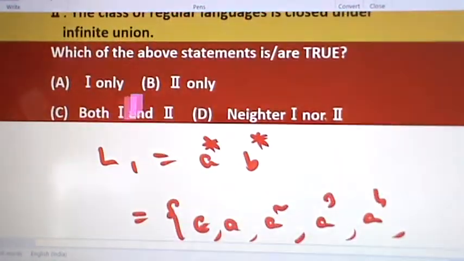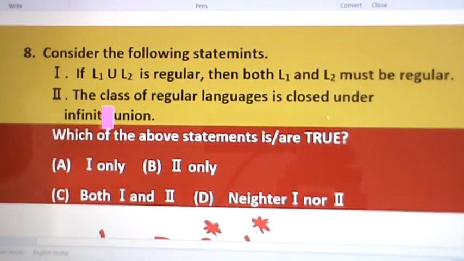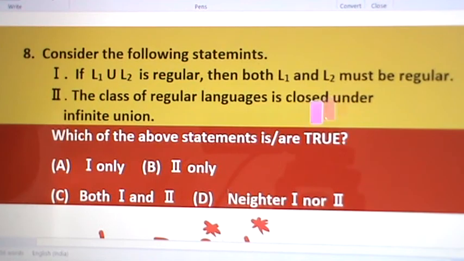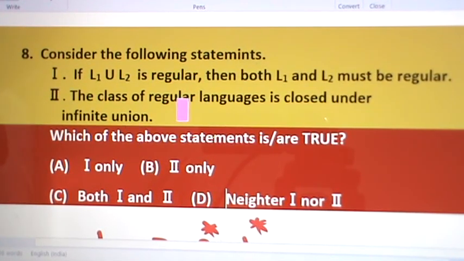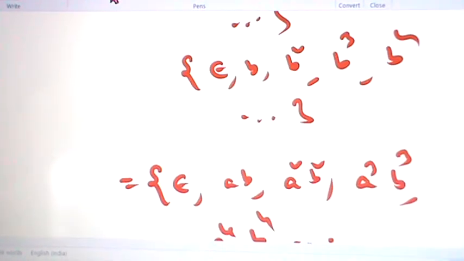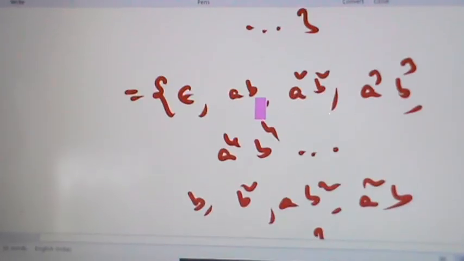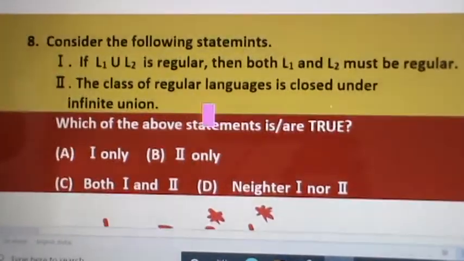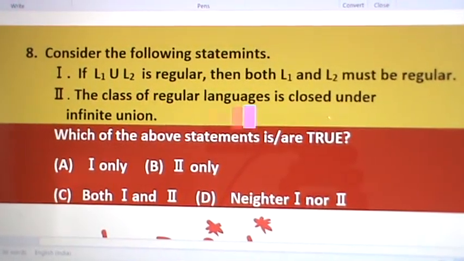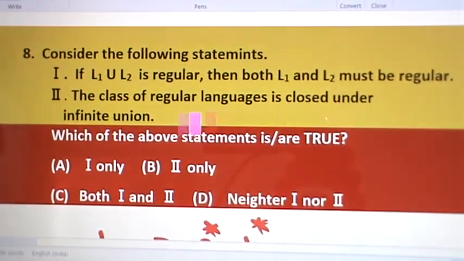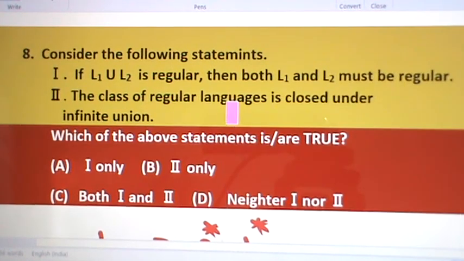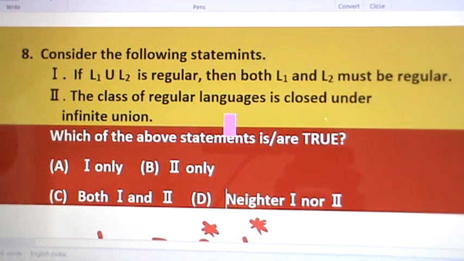Now take the next statement. The class of regular languages is closed under infinite union. This statement is also wrong. I prove this by taking counter examples.